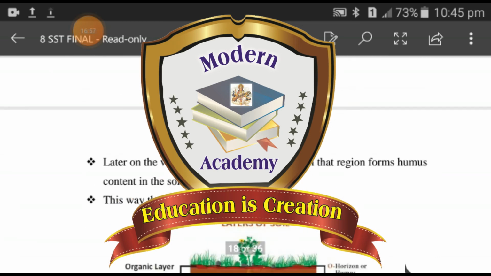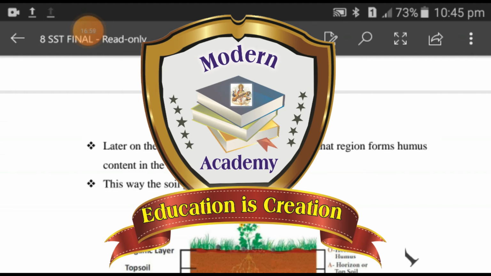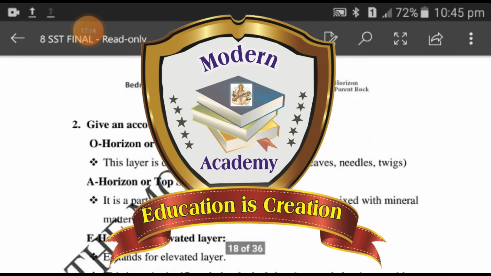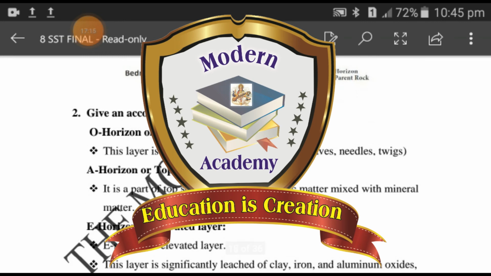Next point, later on, the vegetative cover which develops in that region forms humus content in the soil. This way, the soil gets matured gradually. See, this is a picture. Second question, give an account on different layers of soil with picture.